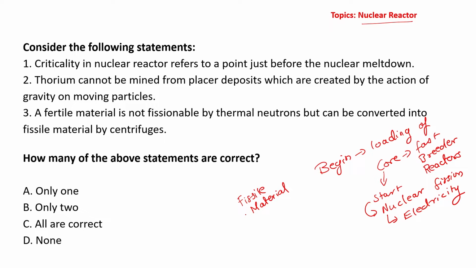Fissile material is used for the purpose of creation of energy. How is it done? Basically, the atoms of fissile material are bombarded and they are converted into atoms of smaller elements, relatively smaller elements in the periodic table.